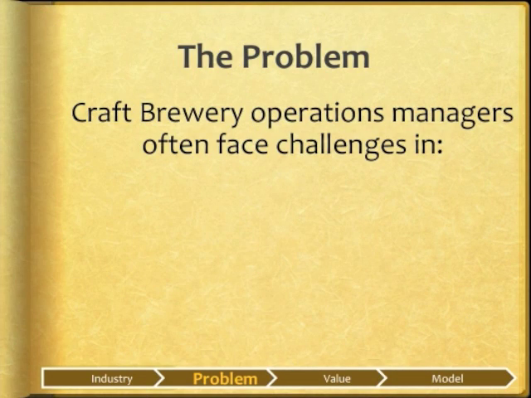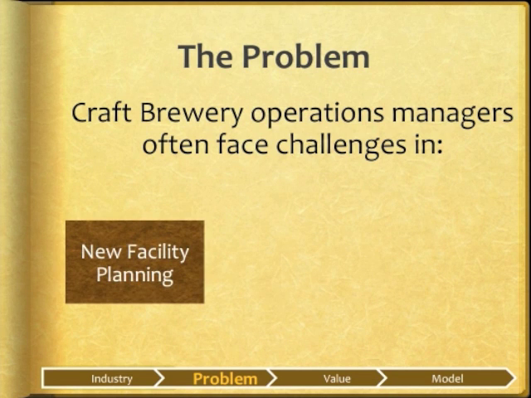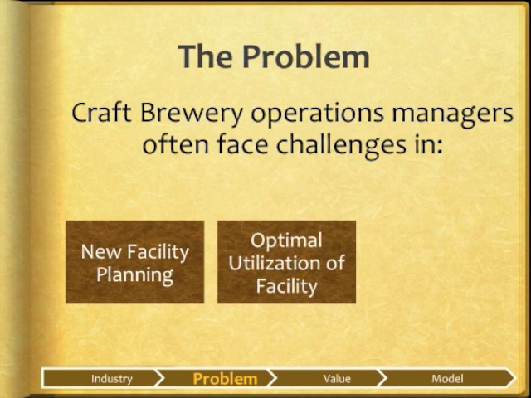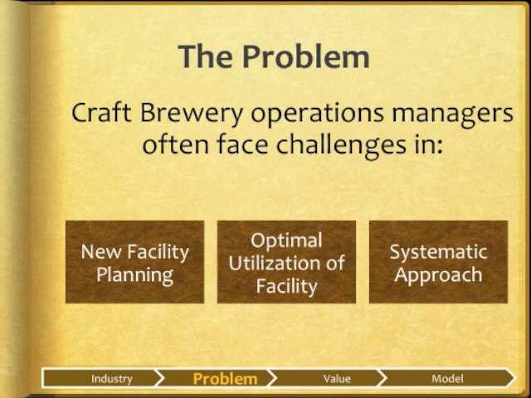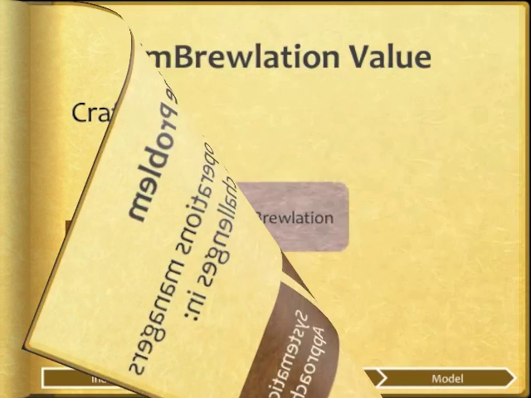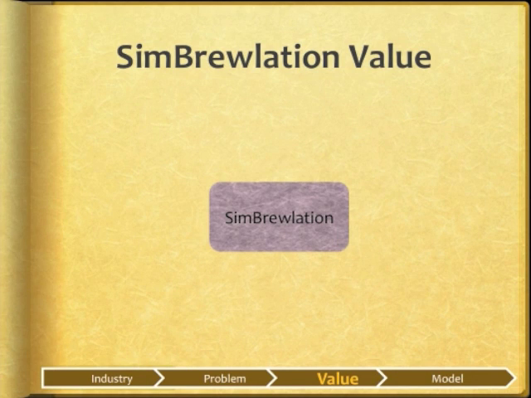In order to stay competitive in the industry, breweries face the challenge of expanding their facilities. This can be done by opening an entirely new facility or purchasing more machinery for existing breweries. Currently, there is no systematic way for breweries to plan out their facilities. Brewers model their new facilities based off of previous floor plans and have no way to plan for expansion or liquidation if necessary. So you may wonder how SimBrewlation offers a solution to your problem. Well, let me tell you how.